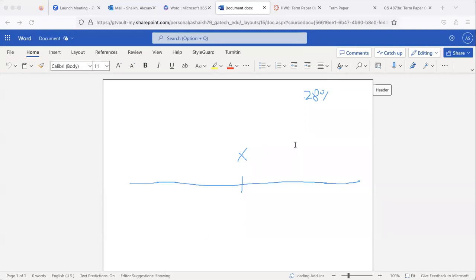Actually, I can probably just do a text right here. Okay. So then, since I have an AI score of 28%,